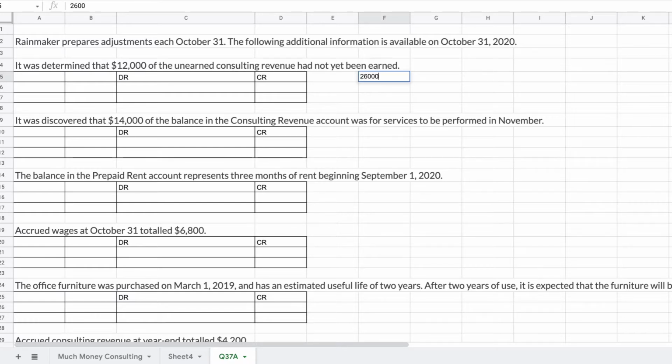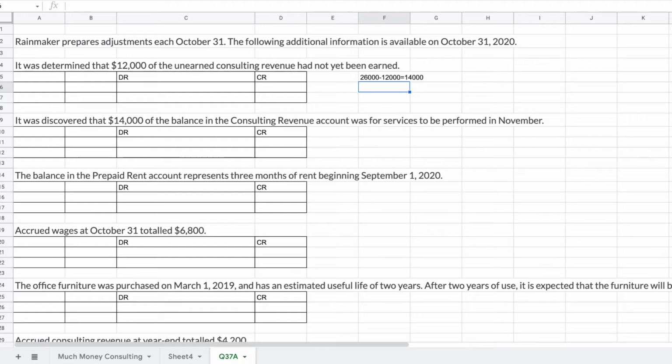So 26,000 is in it as a posting, and 12,000 has not been earned yet. The difference between 26,000 and 12,000 is 14,000, so that is the amount.